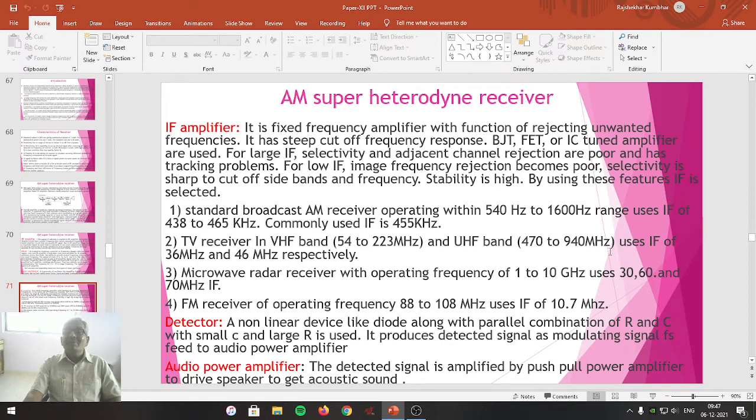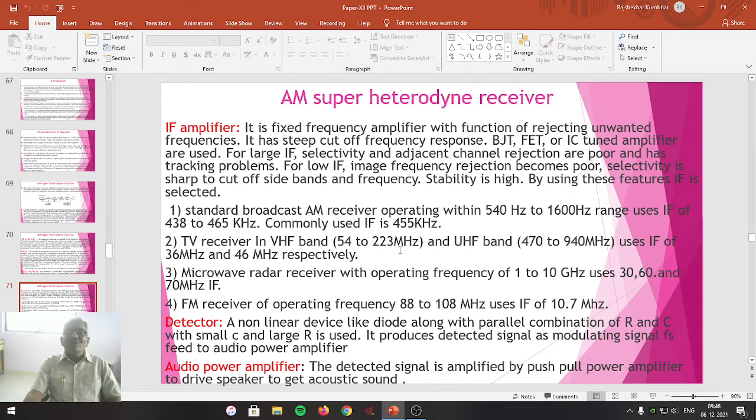That uses IF of 36 megahertz and 46 megahertz respectively. Means television operating on 54 to 223 megahertz has an IF of 36 megahertz, and the television operating on 470 to 940 megahertz uses the IF of 46 megahertz.